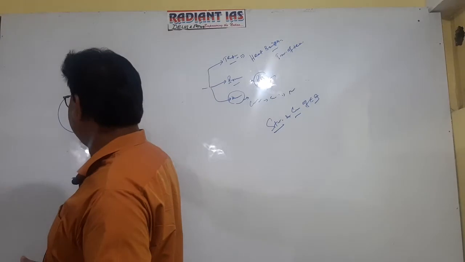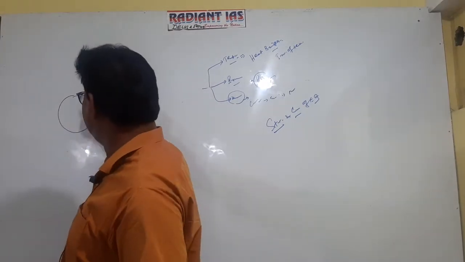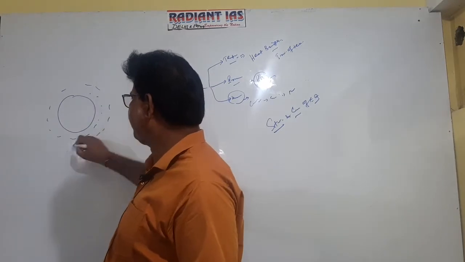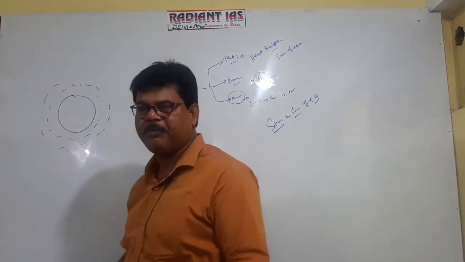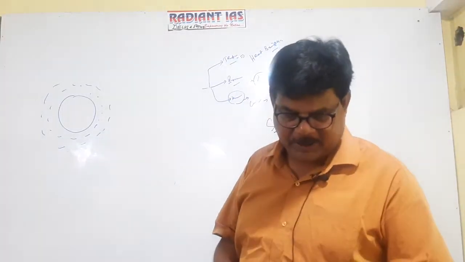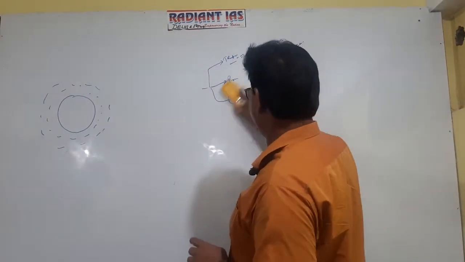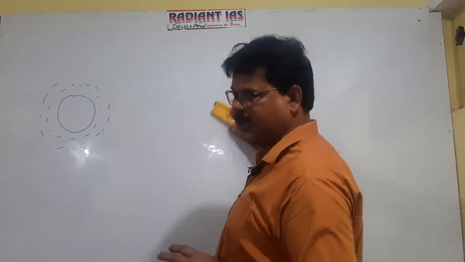Besides this, this is the earth surface, and the earth is surrounded from all sides by a mechanical mixture of gas. We have discussed it now. This mechanical mixture of gas surrounding the earth is referred to as the earth atmosphere. How is atmosphere defined?